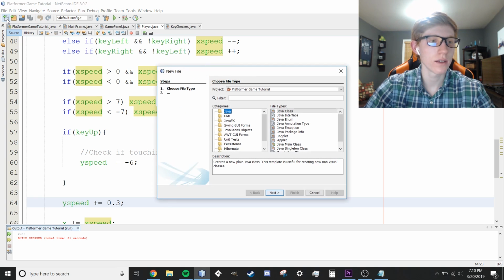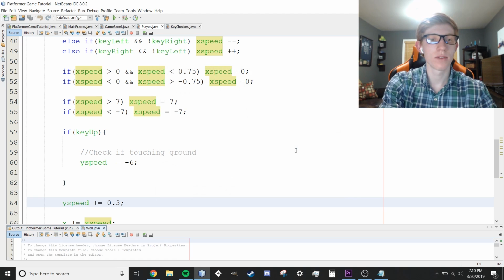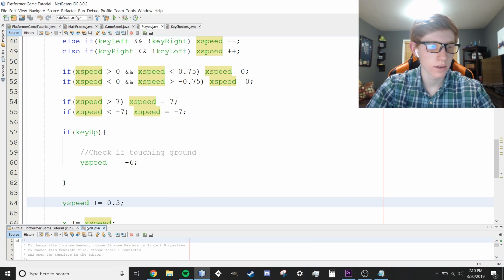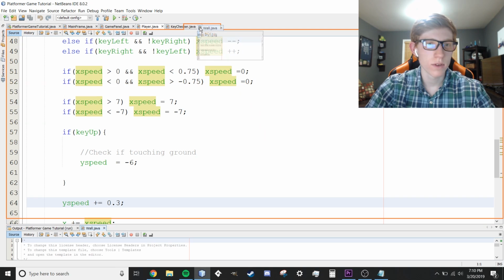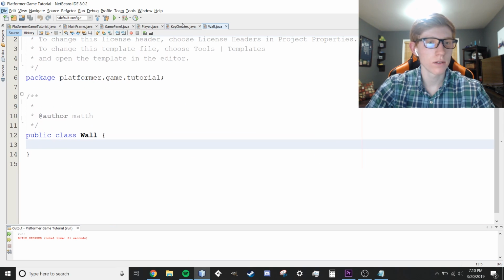But now we're going to create our wall object right over there. So we're going to click the white paper right here, go to next, and type Wall, capital W, just like that. Oh, they moved it down here. Let's move it up to there. That's where we want it. So we have our wall object.